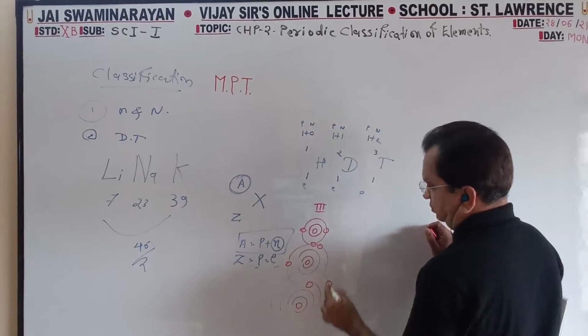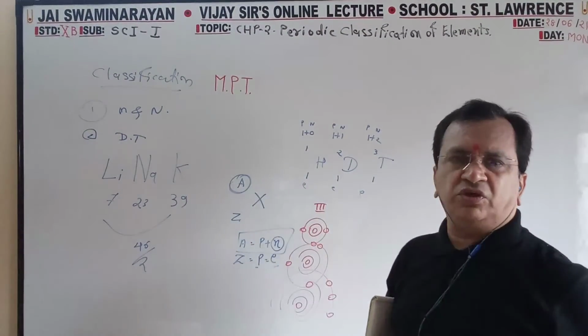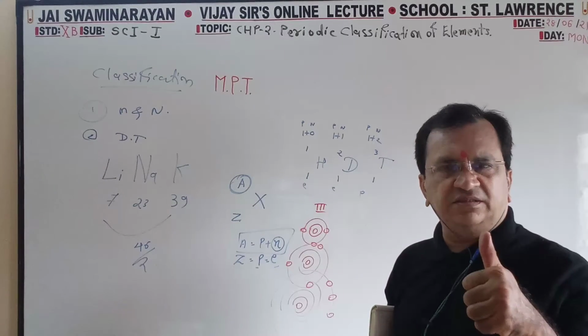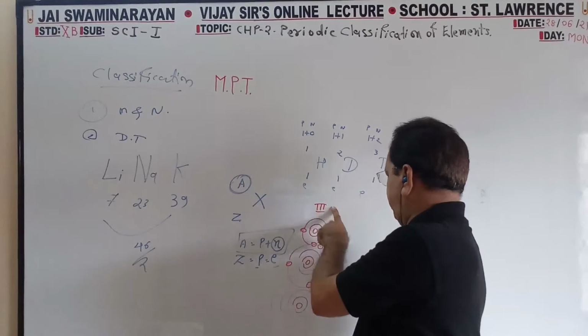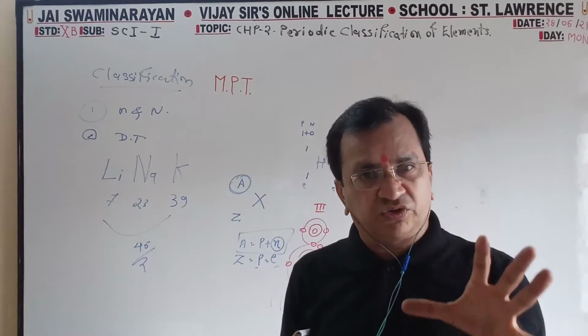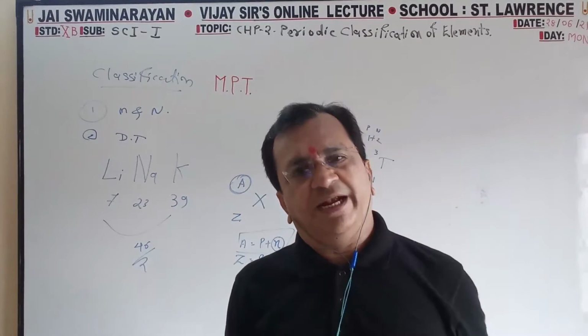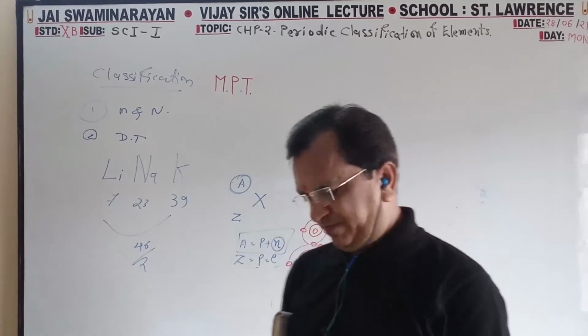Next orbit 3 electrons. Third group means in all outermost orbits you will find the same number as the group number. First or second orbit, third orbit, fourth orbit, the number of orbits goes on increasing, but the outermost electron number is the same.